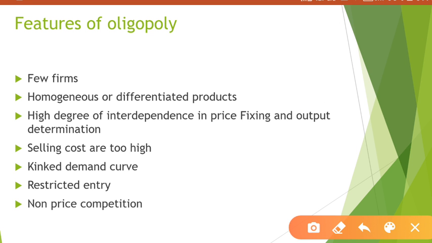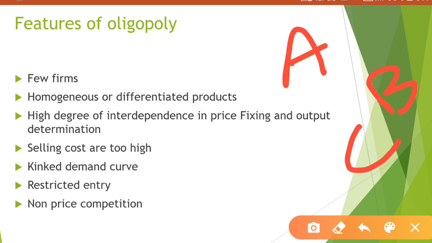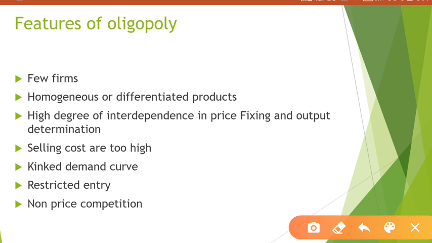That means they depend upon each other. If Mr. A wants to fix a price, he will have to ask B and C before fixing it. Yes, they do compete with each other, but how? Suppose a customer comes to the market, they will try to impress the customer and give good offers. They will say, we will give you free delivery, we will come to your home and fix the product.